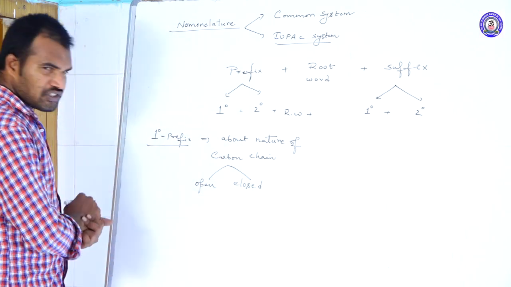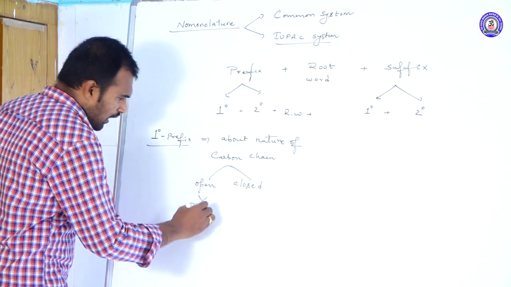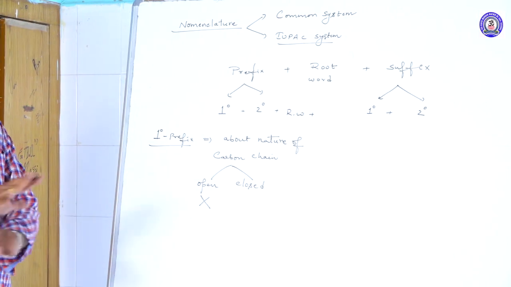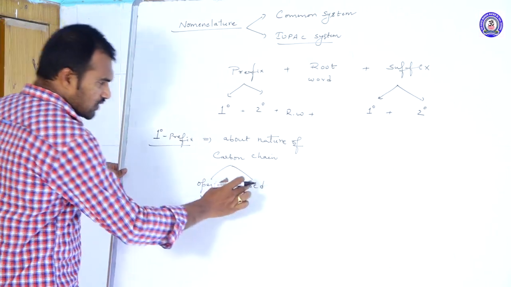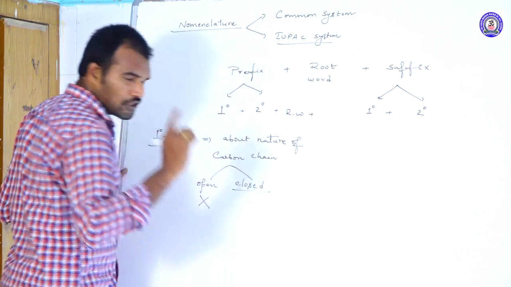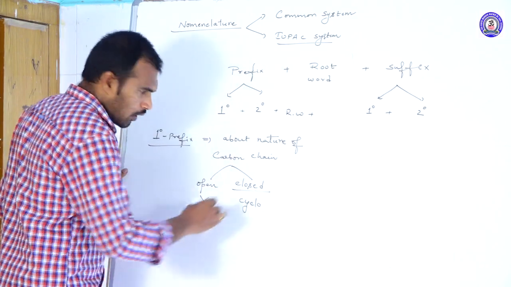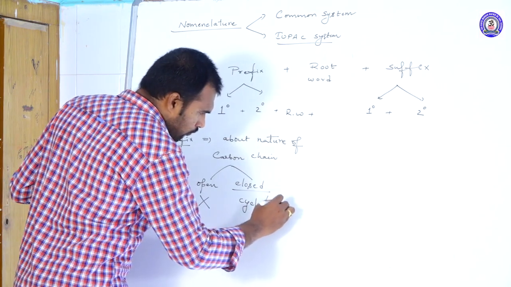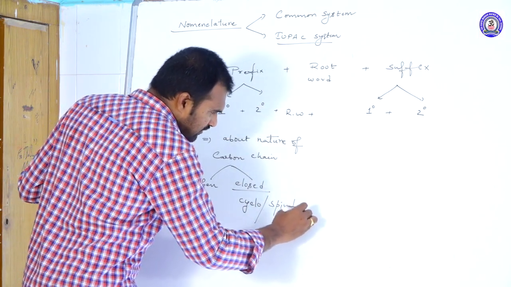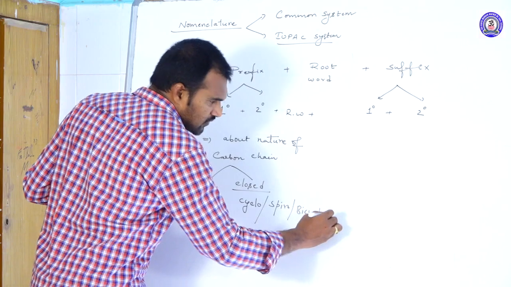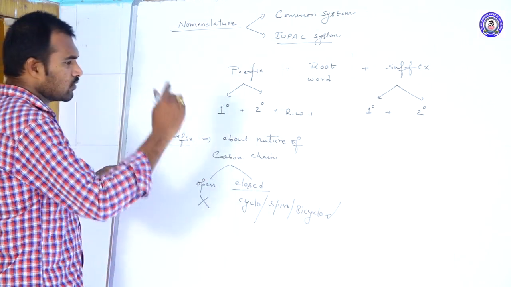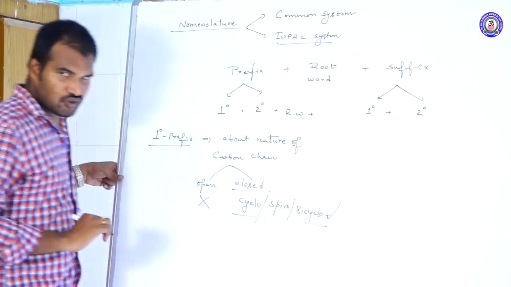If it is an open chain, there is no primary prefix. If it is closed, then only we should use words like cyclo, spiro or bicyclo as primary prefixes. Understood?